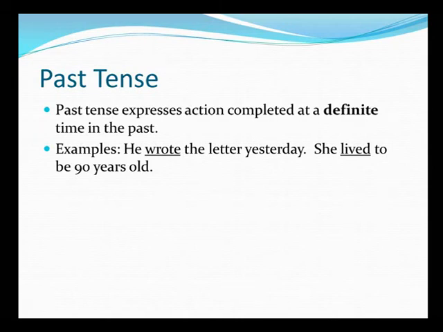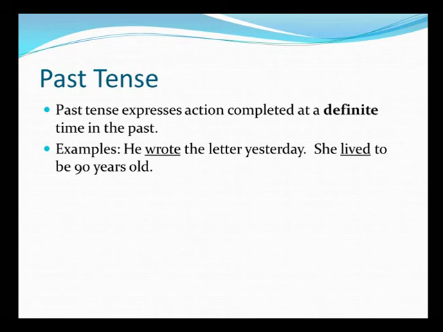He has done it. She lived to be 90 years old. That's again an action which is complete at a definite time in the past. So in both the sentences, as you noticed, we are using past simple or past indefinite tense here. Let us try and convert the sentences into the respective other forms of past tense. So when you say he wrote the letter, which tense are we using? We are using simple past.